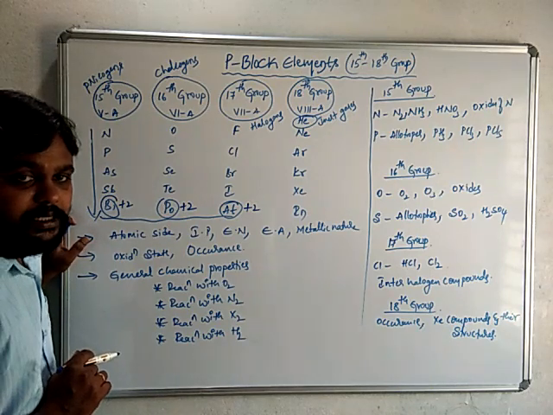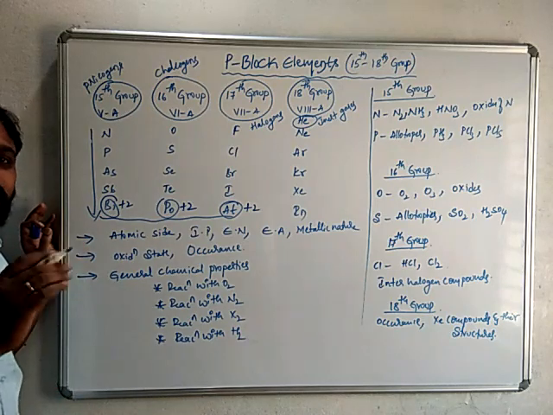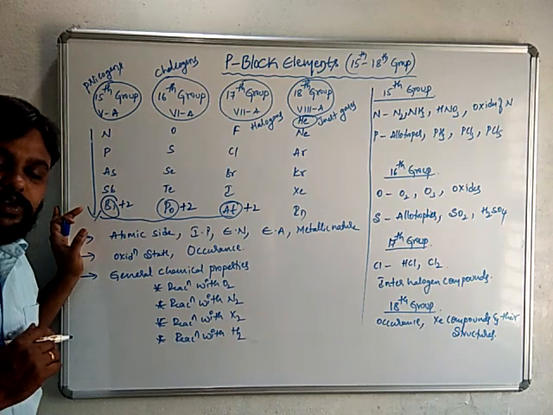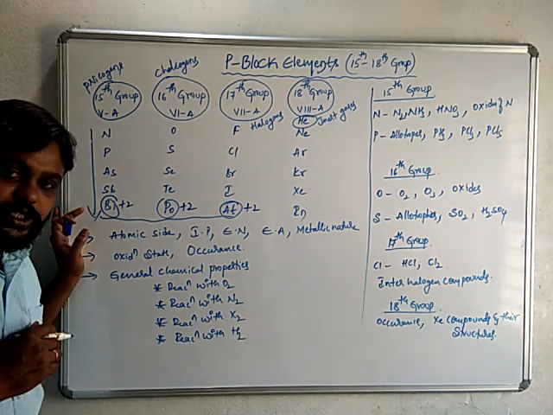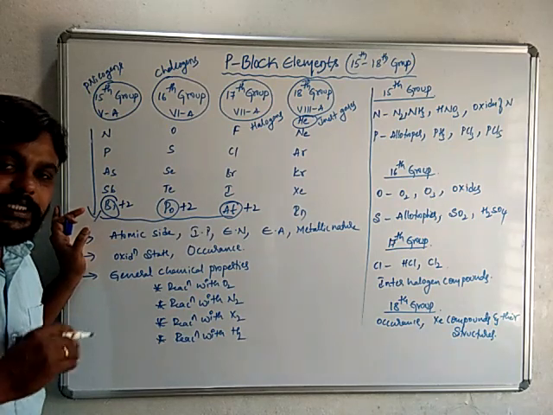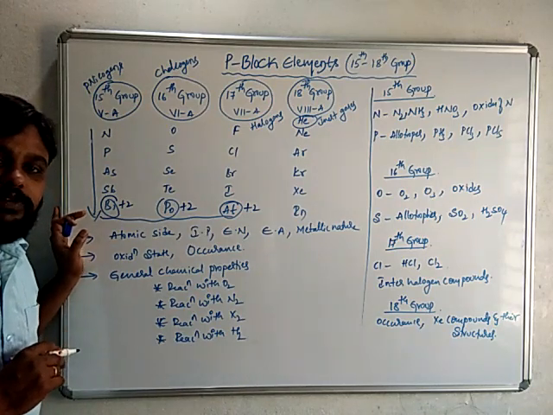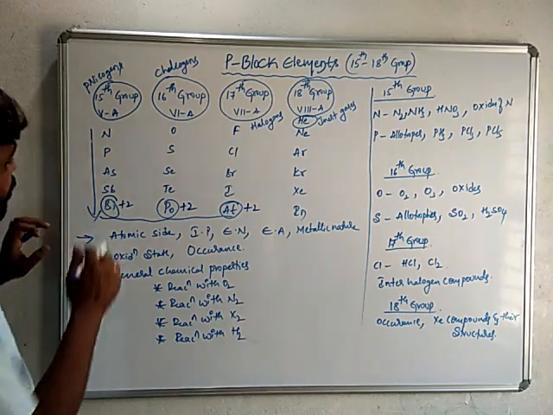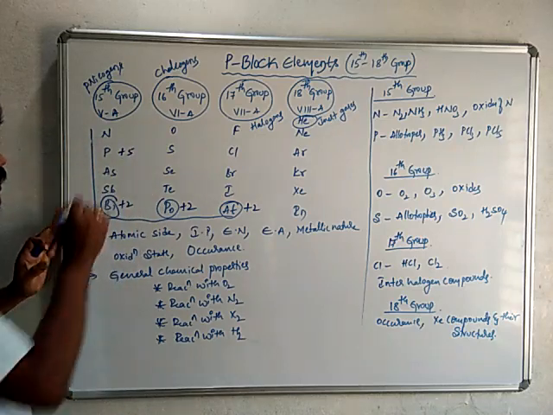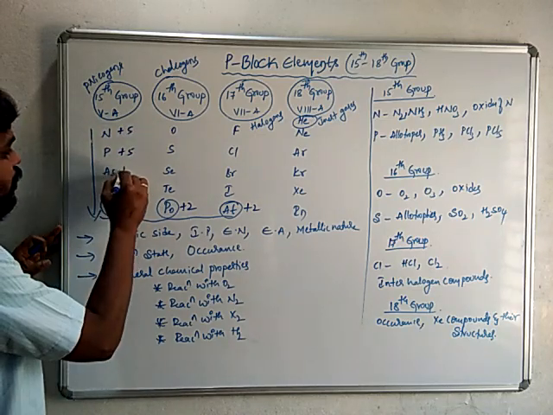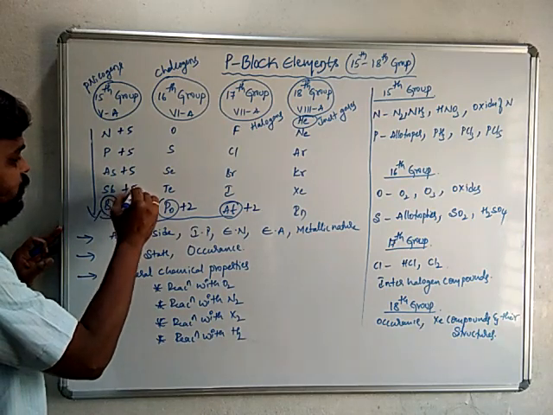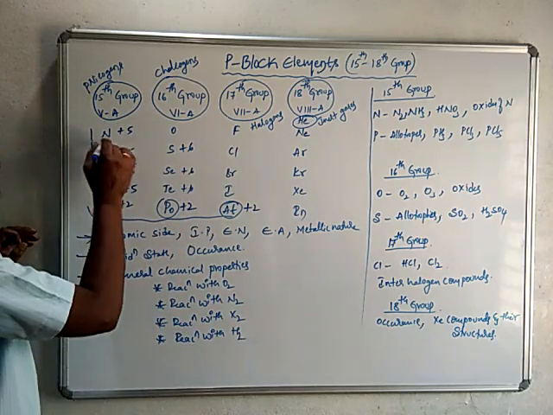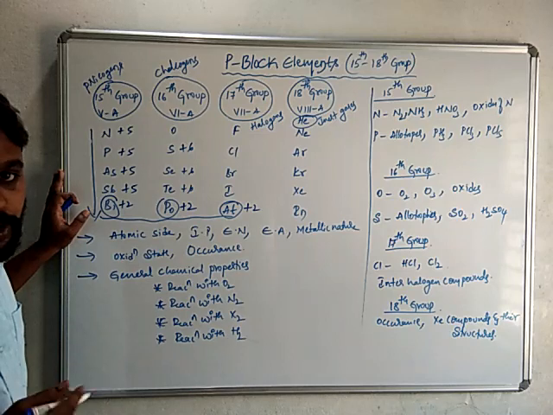I told you already, as the d and f orbitals increase, the shielding effect decreases. Due to the poor shielding effect, a strong electrostatic force of attraction is applied between protons and the outermost valence electron. As a result, excitation is not possible. Because of lack of excitation, they can show +2 oxidation state, whereas the remaining, phosphorus, nitrogen, arsenic and stibium, can show +5, but here it is +6.